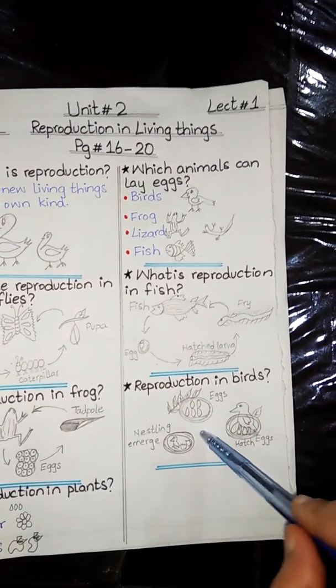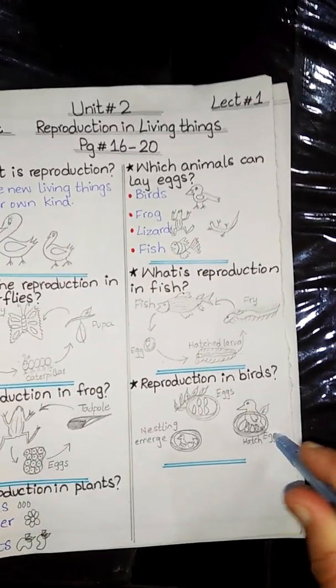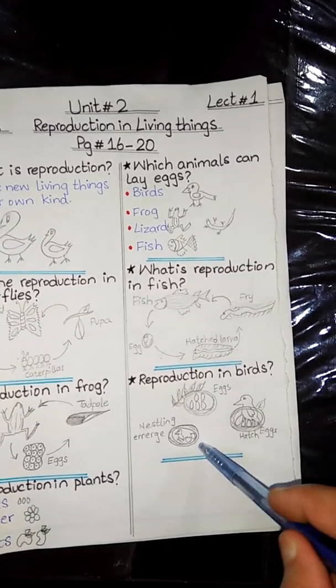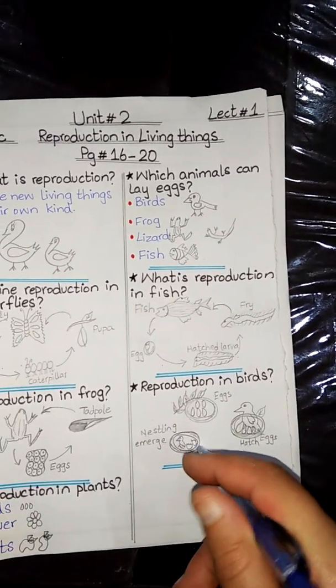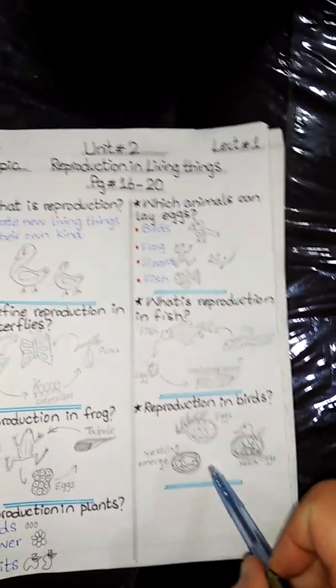They build their nest and lay eggs in it. They hatch the eggs by sitting on them, and the nestlings emerge, and the babies of the bird come out from the eggs.